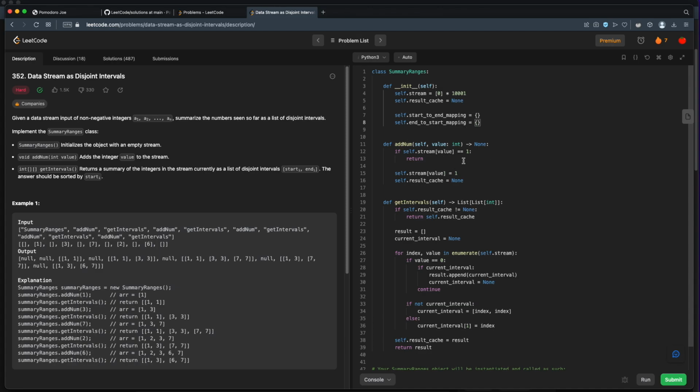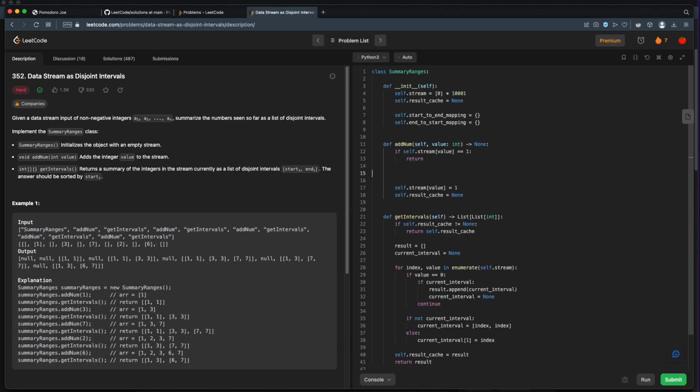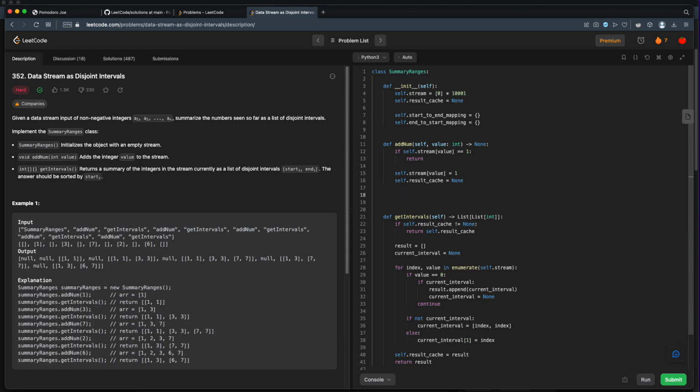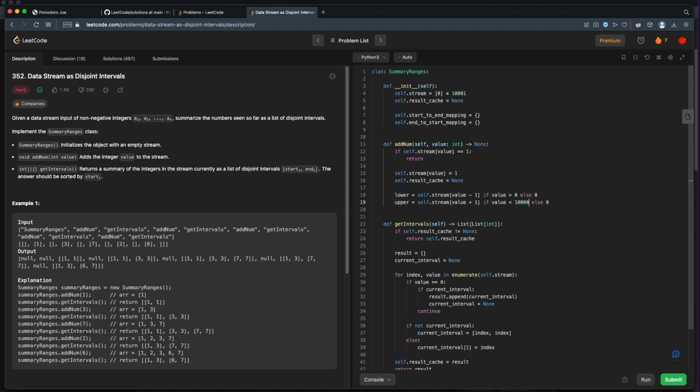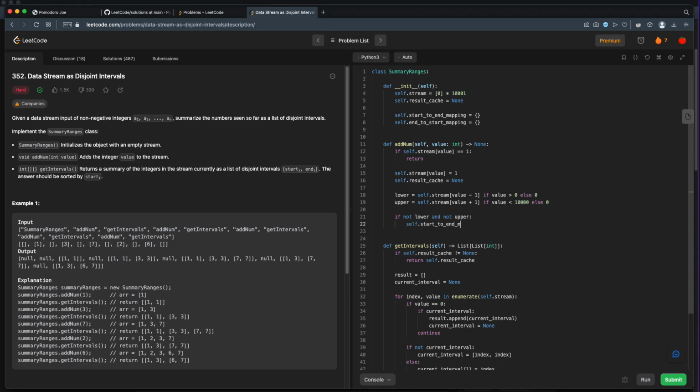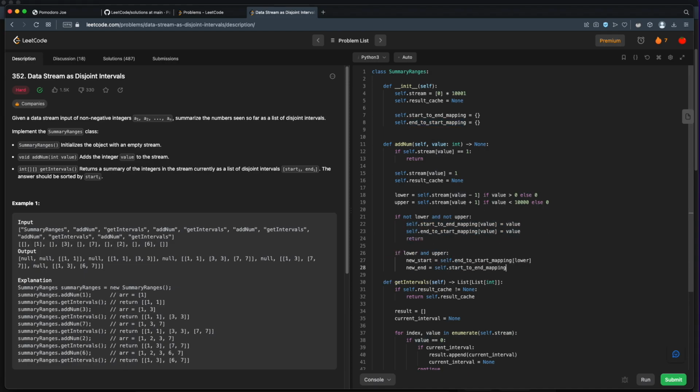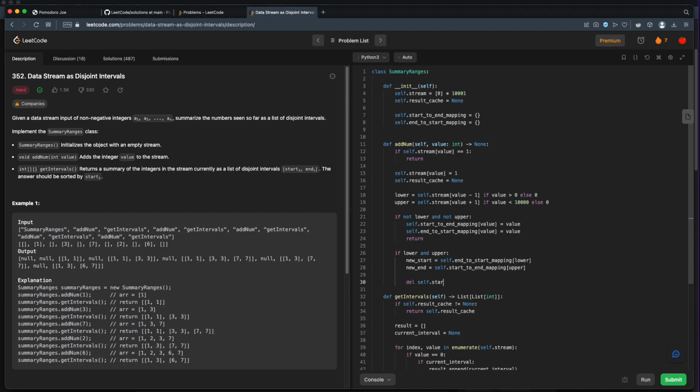Okay, so now when we add numbers, things get a little bit trickier. Again, if we've already seen this number, we don't need to do anything. Otherwise, we do need to handle the next piece. All right, so I had to speed this one up. It took a little bit of time to write all the code. You can check out the end result in my GitHub. I'll leave links in the description below.